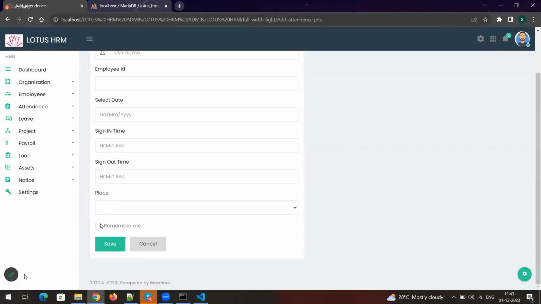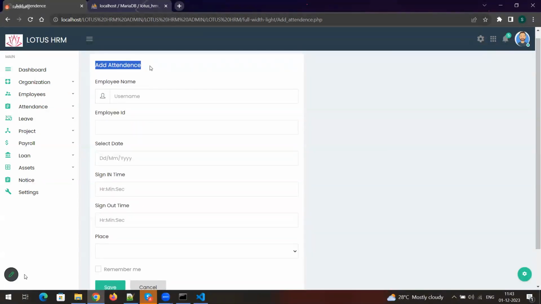Why is "remember me" required here? This is not registration or login, right? Why did you mention remember me? We'll remove it, sir. Just remove it. Logically, in add attendance, remember me would be a repeat, whether you're logged in or not. That is not the case. Here it is the admin panel, so remember me and keep me logged in will only be present on the login page, not inside the dashboards. Clear? Okay, sir, we'll remove it.